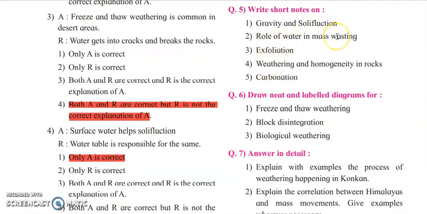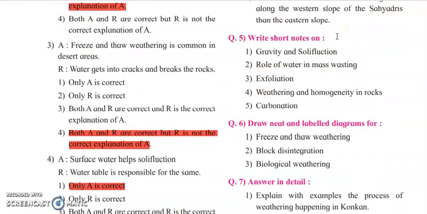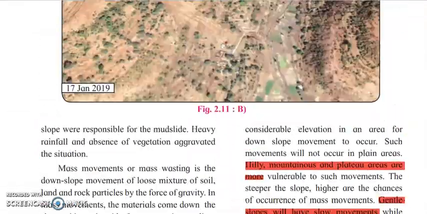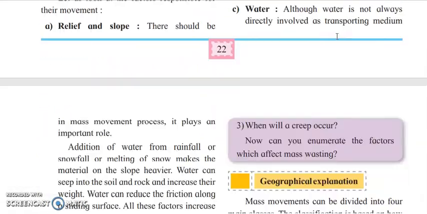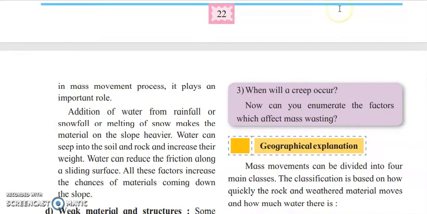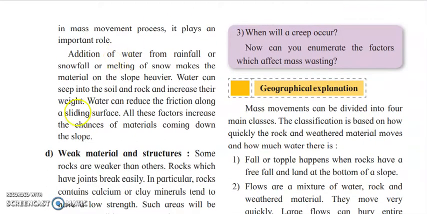Next is role of water in mass wasting. अभी water is very much important. Water क्या करता है? It acts as a lubricant. Okay, if the water is more तो क्या होगा? Materials will easily start moving. Okay, so basically it is not present every time, but water can reduce the friction.